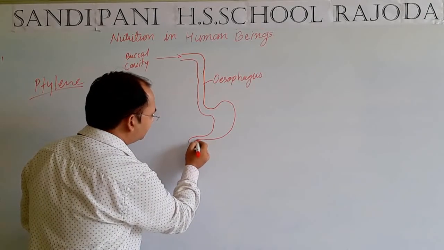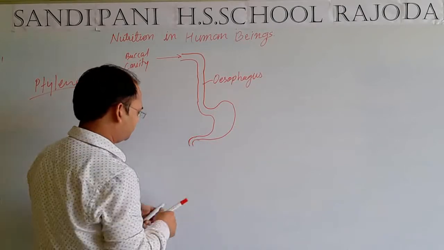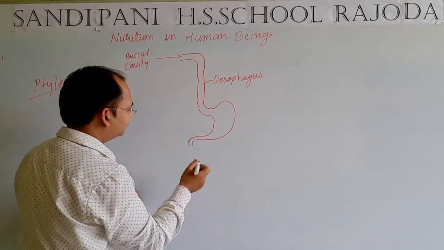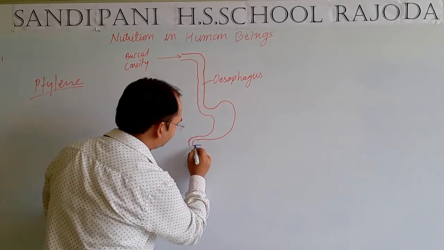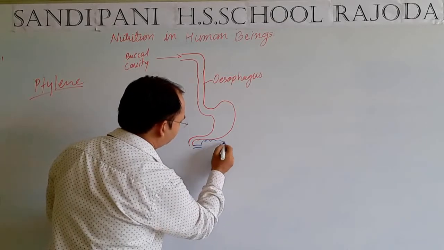After entering the stomach, from the stomach is connected our pancreas.